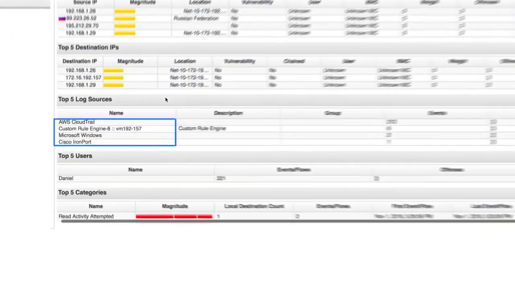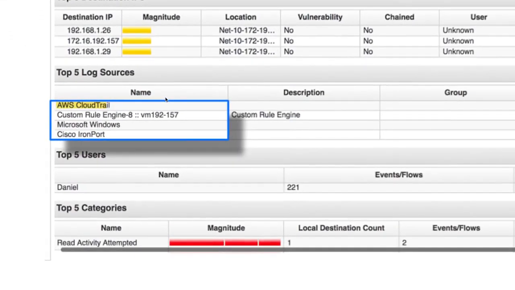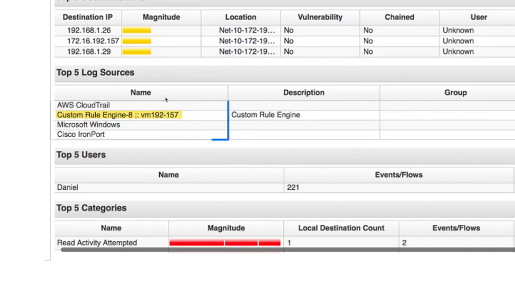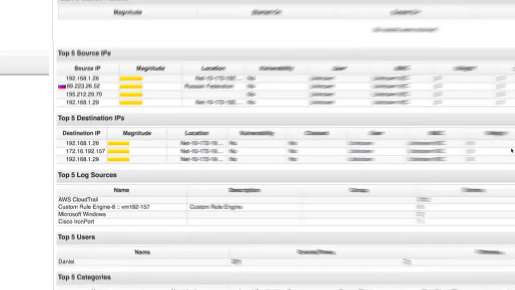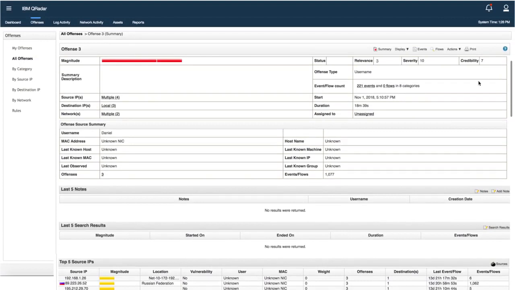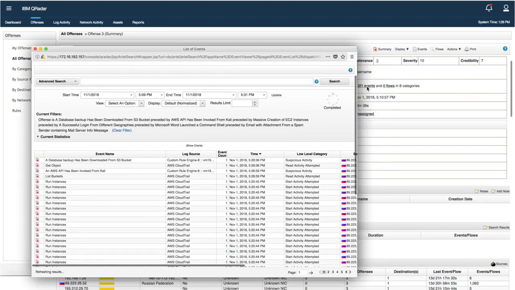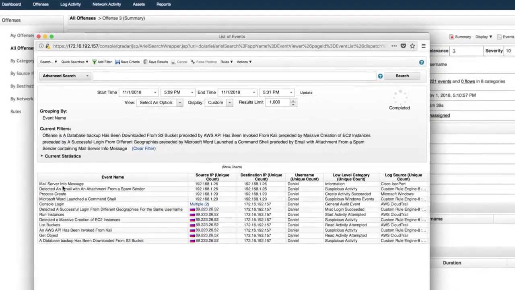In this case, we see a combination of AWS CloudTrail, Microsoft Windows, and Cisco IronPort log sources, along with pre-built custom QRadar rules. Let's scroll back up to start reviewing the events in more detail. From the events page, we can see each event that contributed to the offense. Since there were 221 contributing events, we can group the events by type to make our review process easier.